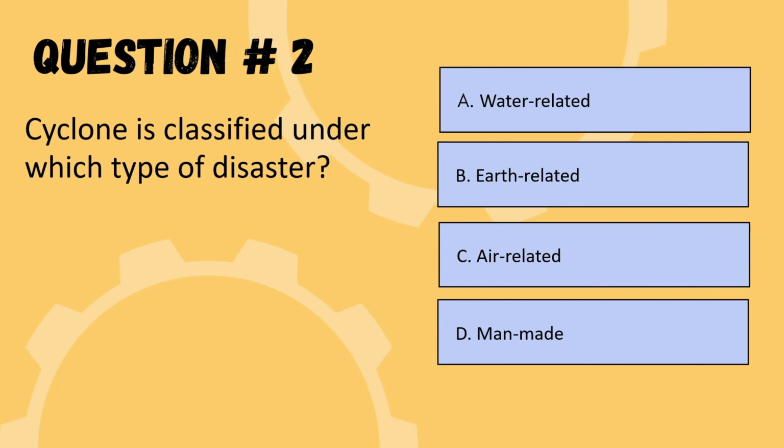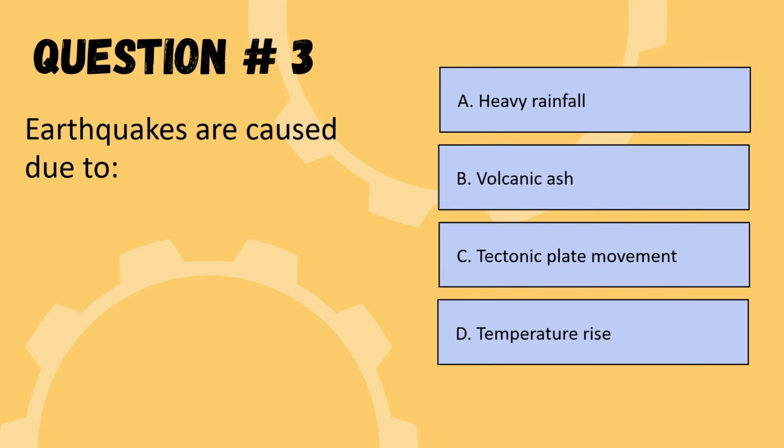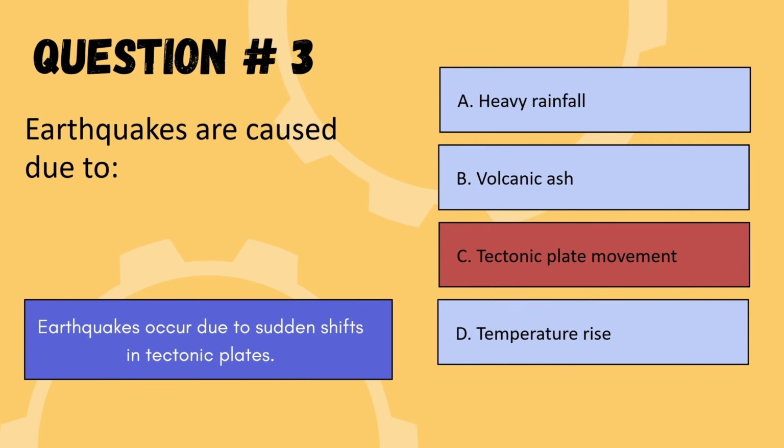Next question is cyclone is classified under which type of disaster? The options are water related, earth related, air related or man-made. So the correct option is option C, air related. So we are moving to the next question. Earthquakes are caused due to heavy rainfall, volcanic ash, tectonic plate movement, or temperature rise. So the correct option is option C, tectonic plate movement. So we are moving to the next question.